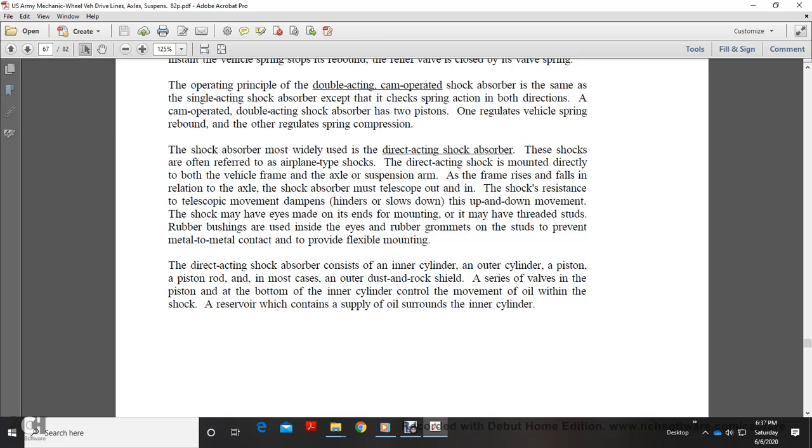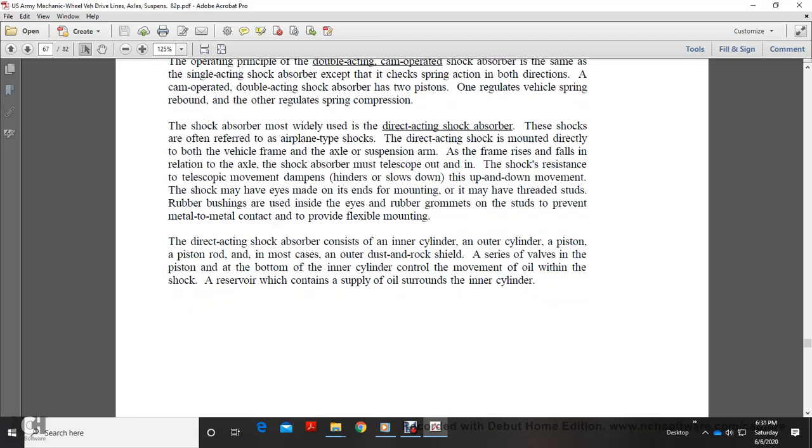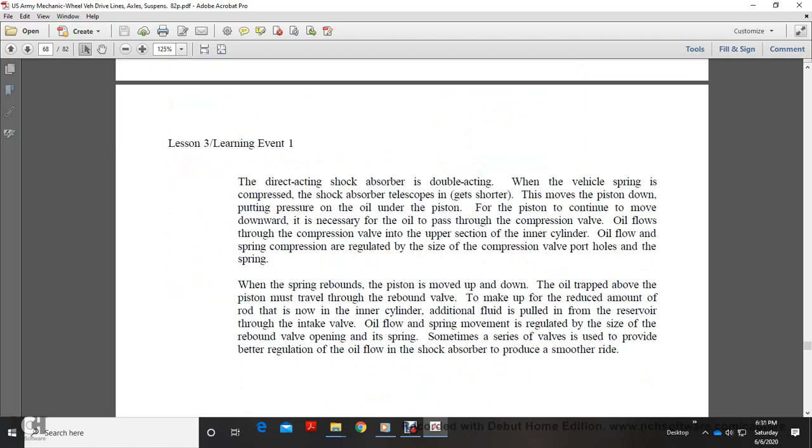The direct-acting shock absorber consists of an inner and outer cylinder, a piston and piston rod, and in most cases an outer dust and rock shield. A series of valves at the top and bottom of the inner cylinder control the movement of the oil within the shock. The reservoir, which contains the supply of oil, surrounds the inner cylinder. In the direct-acting shock absorber, the double-acting vehicle spring is compressed as the shock absorber telescopes and gets shorter. This moves the piston down, putting pressure on the oil under the piston. As the piston continues to move downward, it is necessary for the oil to pass through the compression valve.